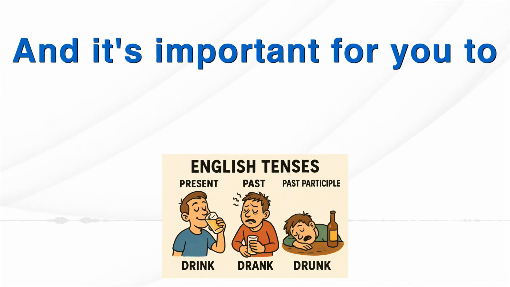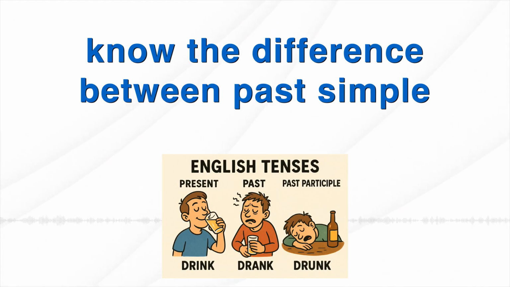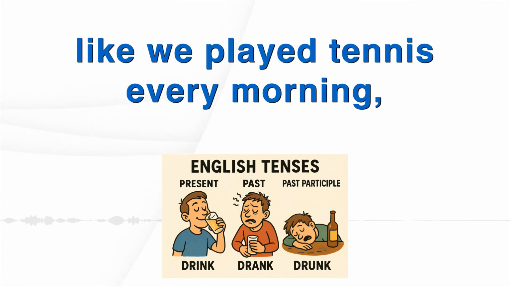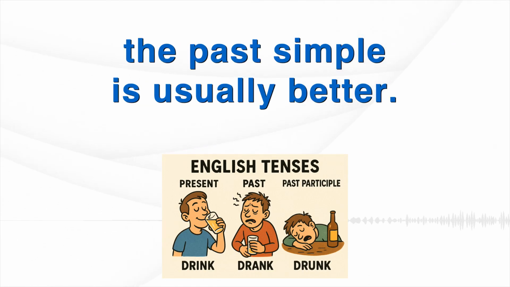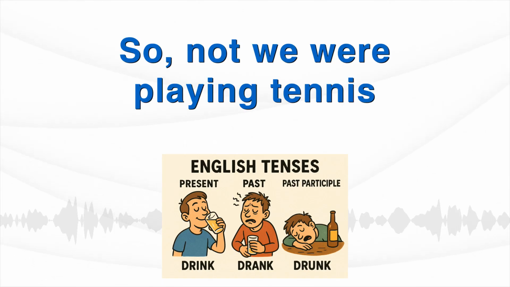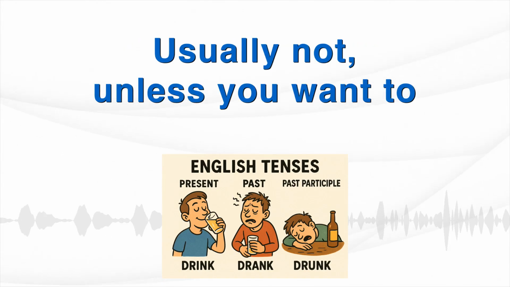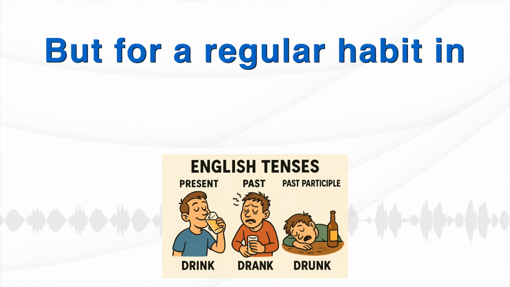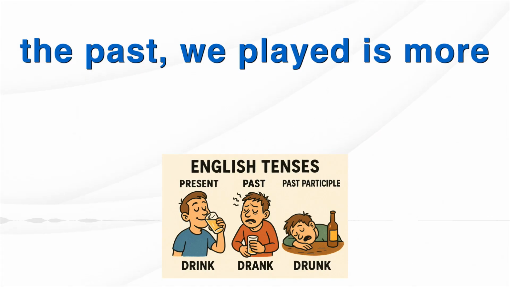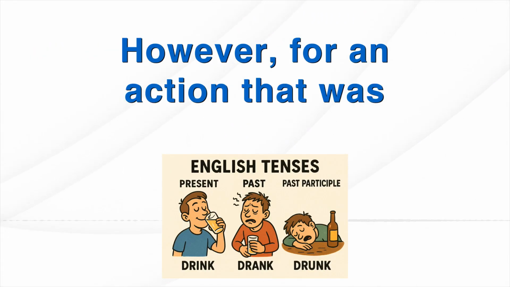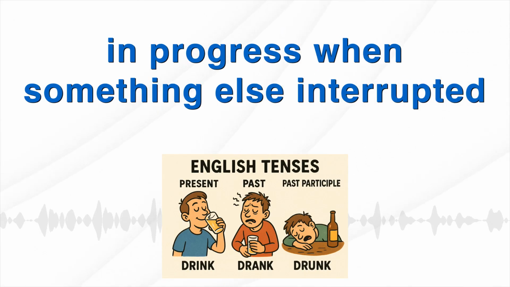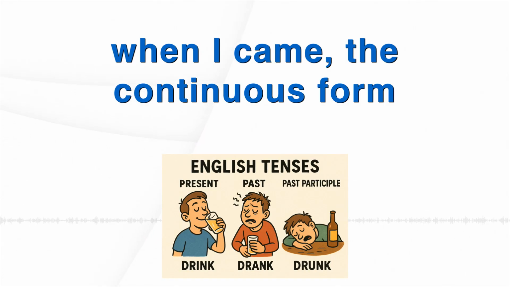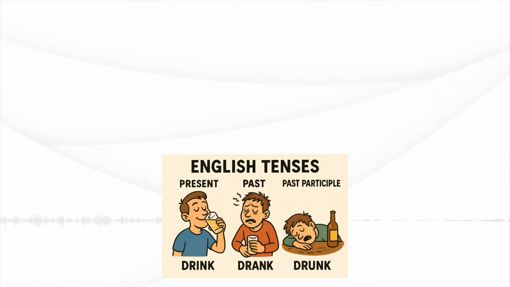Exactly. And it's important for you to know the difference between past simple and past continuous. For repeated actions in the past, like we played tennis every morning, the past simple is usually better. So not we were playing tennis every morning. Usually not, unless you want to emphasize the duration for some reason. But for a regular habit in the past, we played is more common. However, for an action that was in progress when something else interrupted it, like they were watching TV when I came, the continuous form is perfect. It sets the scene.